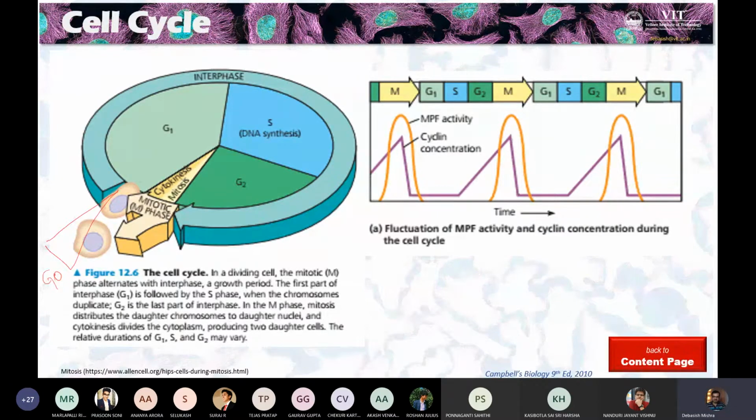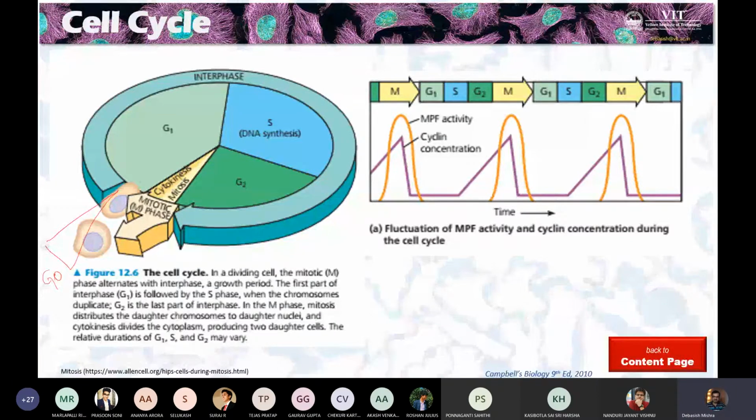And that means they are not engaged in dividing. For example, some of the heart cells do not divide. Not all heart cells, yes. Brain cells, your nerve cells, they don't actively divide. In your bone, there is an osteocyte cell. They don't divide. We can call them, they are existing in the G0 phase.